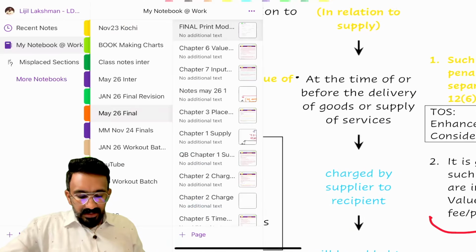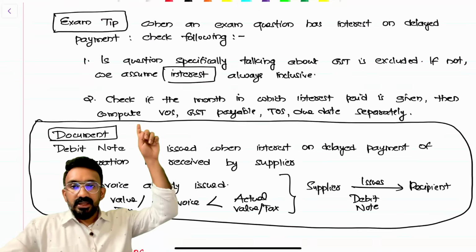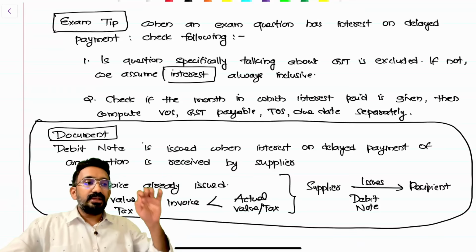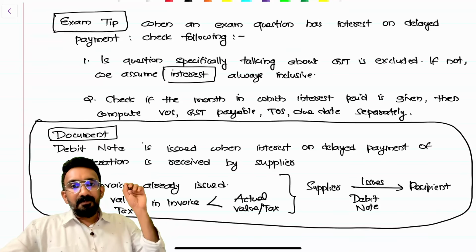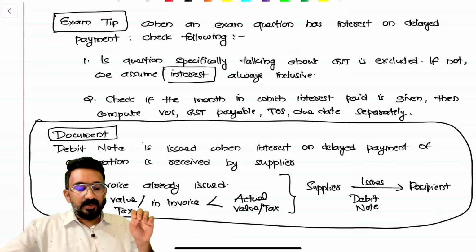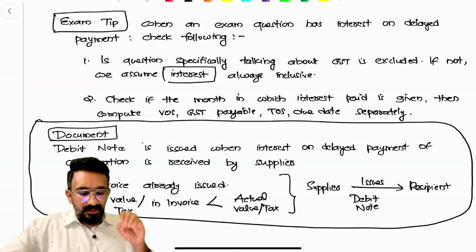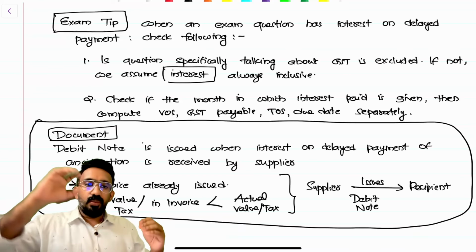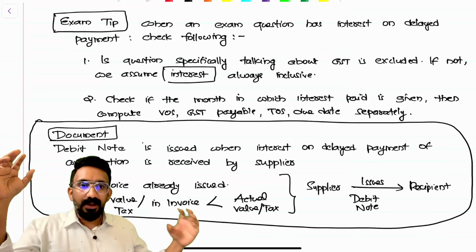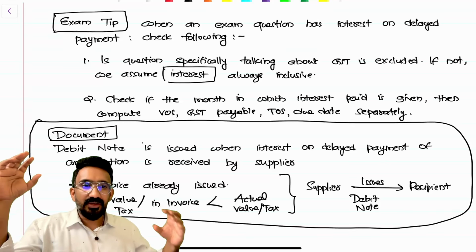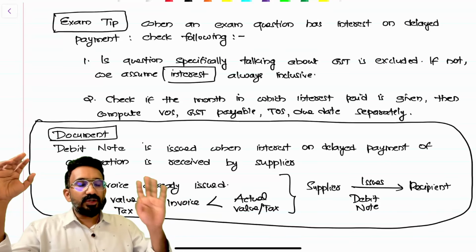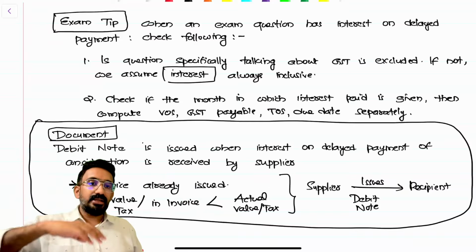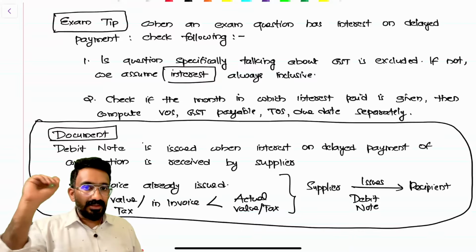Now, what will you do with the examination question? If the month in which interest is paid is given, sometimes they'll give you a question on computation of value, and the month in which interest is paid is also given. Then you have to compute value of supply, GST payable, time of supply and due date separately. You need to have two computations. One is for January month, one is for April month. In April, you will compute GST liability just for the case of interest alone. For January, you would include all other things and then compute a value there. Are you guys understanding? This is the exam type.